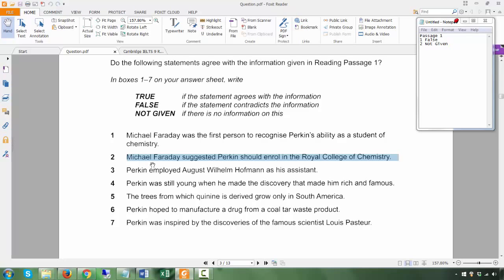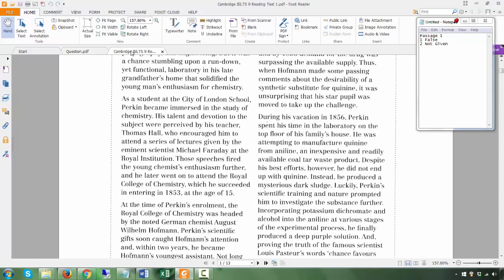Only when the passage says something that contradicts this statement can you say it's clearly false. But the passage doesn't say much. So this is still possible, but you can't say it's true or false. It is just not given. So note the difference between false and not given.